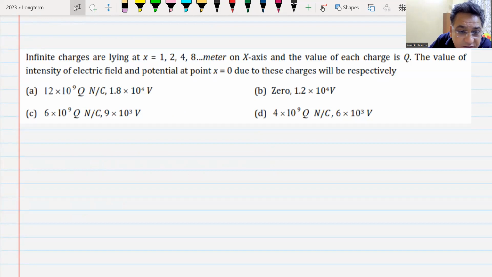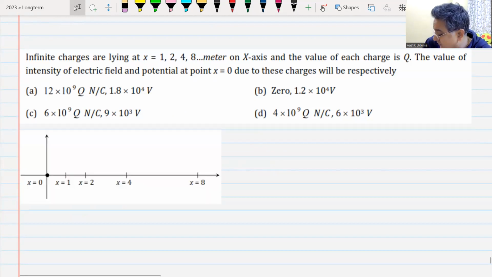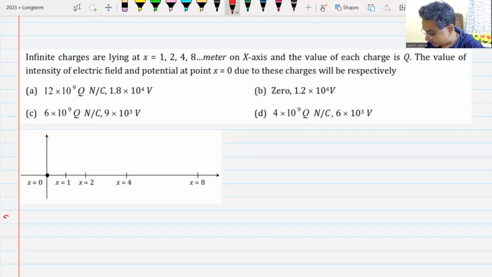The diagram is not given, but I will just show you the diagram so that you can do the question fast, because it is all about doing it fast. So this is the diagram. Do it fast, get me the answer and stay happy. Option A is the correct answer.